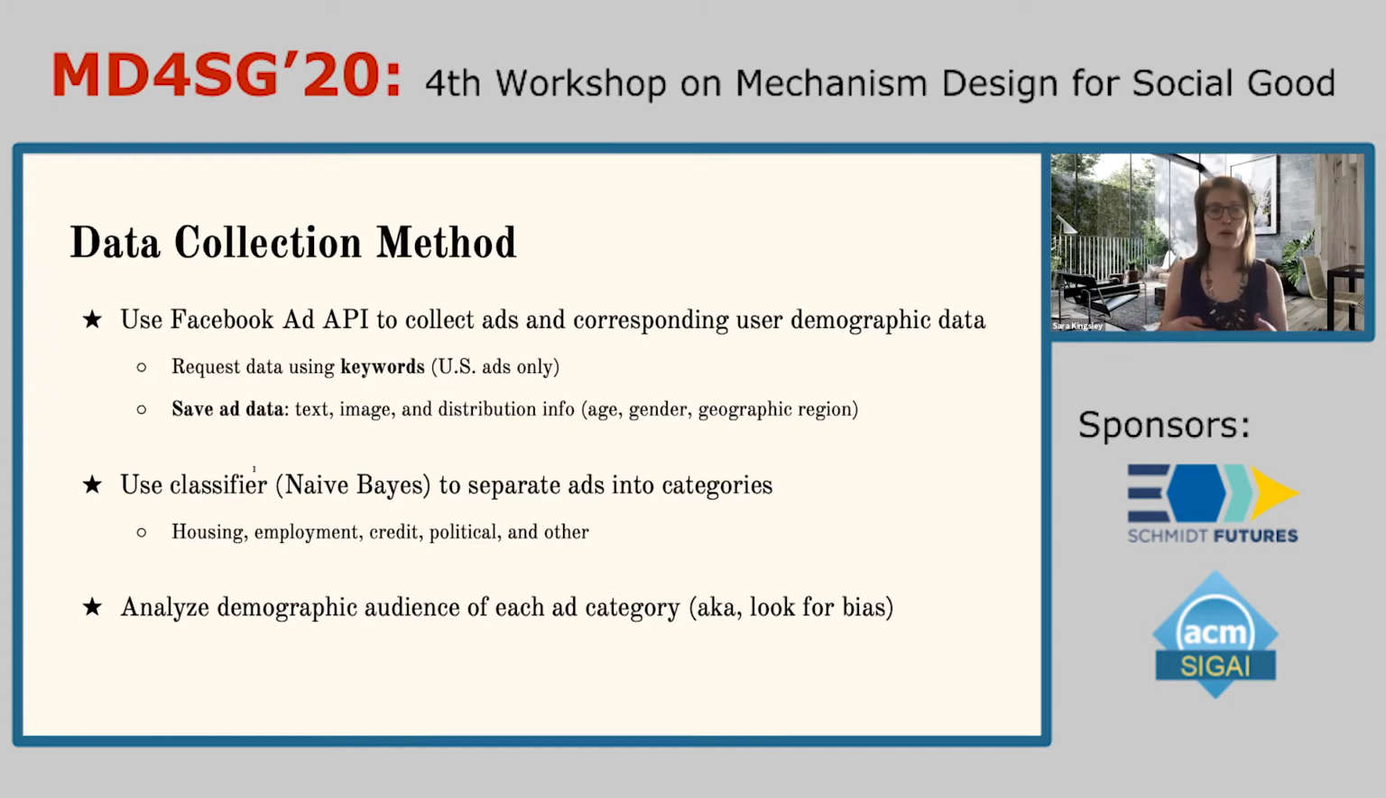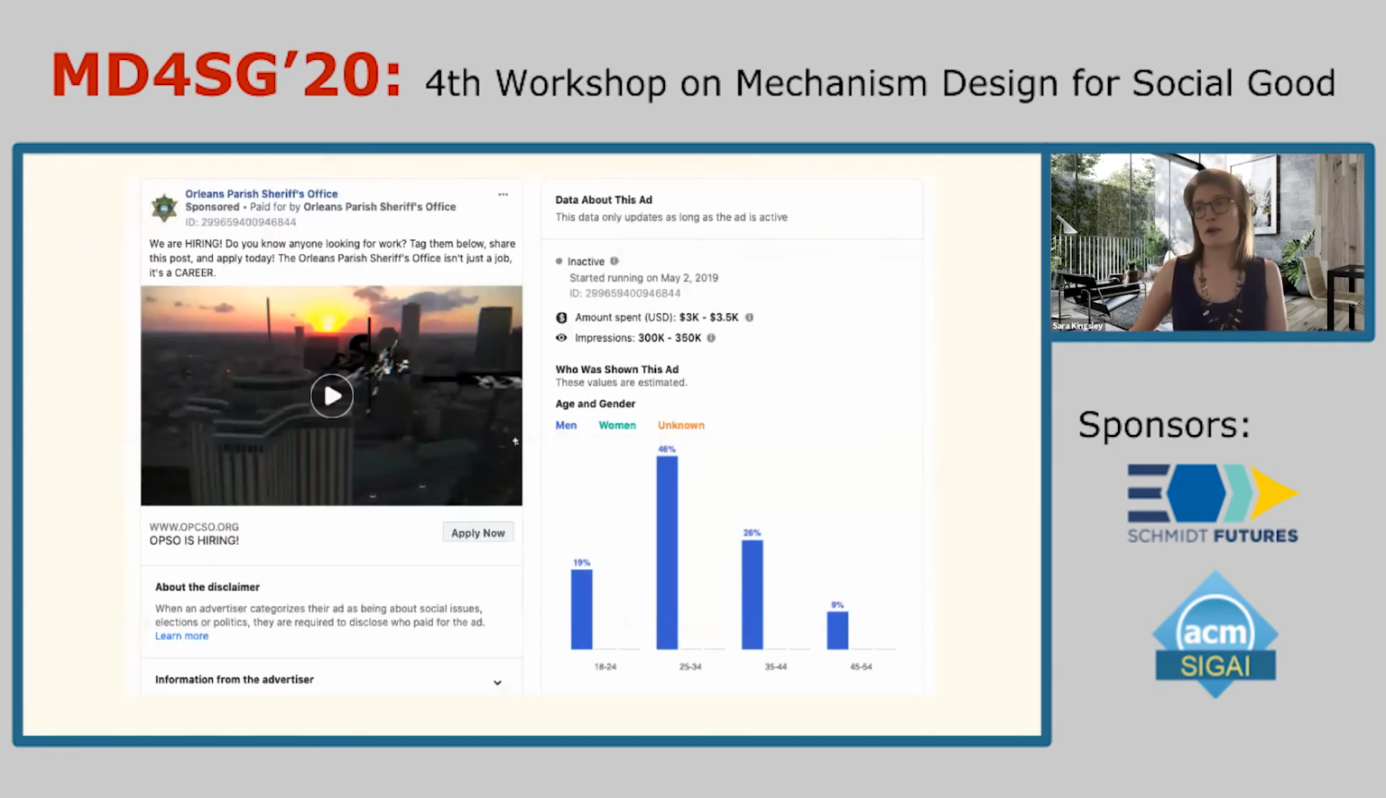And after that, we were able to take the demographic distribution data that Facebook provides in order to analyze how each ad belonging to each category was distributed among demographic groups by age and gender. And quickly, for an example ad, here's an employment ad that was published to Facebook by the Orleans Parish Sheriff's Office.